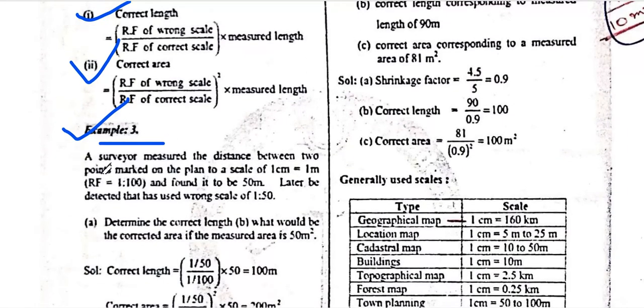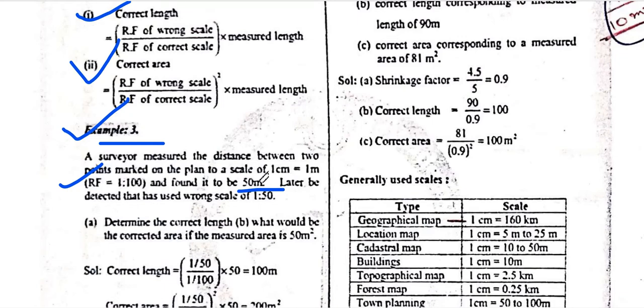Example three. A surveyor measured the distance between two points marked on a map using a scale of 1 centimeter is equal to 1 meter, and found it to be 50 meters. Later on, he detected that the wrong scale was 1 in 50. Determine the correct length. What would be the correct area if the measured area is 50 meter square? Correct length is equal to 1 by 50 divided by 1 by 100, into 50.